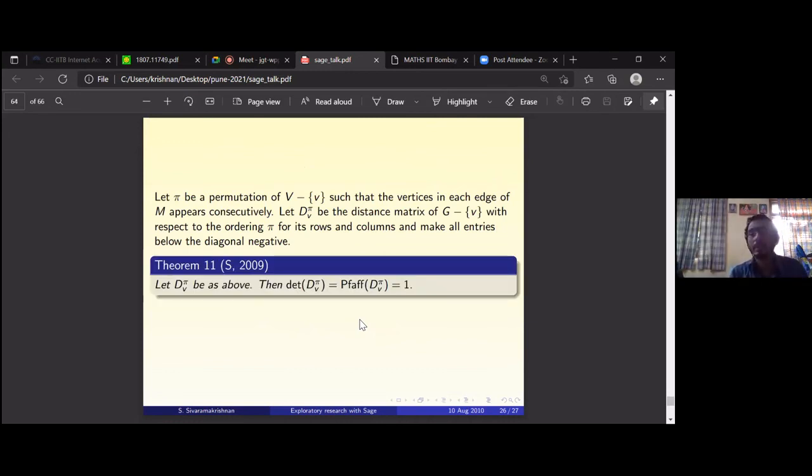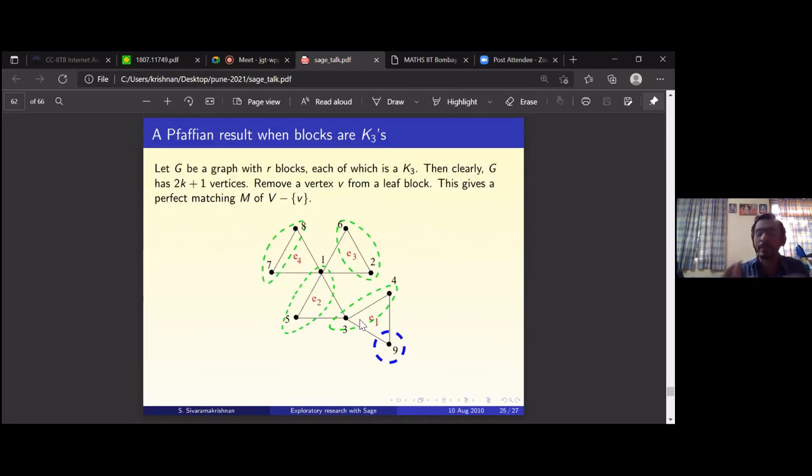This Pfaffian will take some time for me to explain, but essentially it says that any skew symmetric matrix of even order has determinant which is a perfect square. That's the interesting thing.